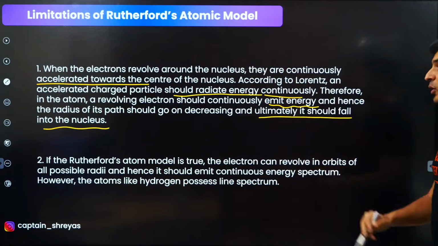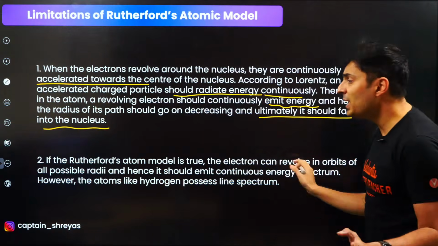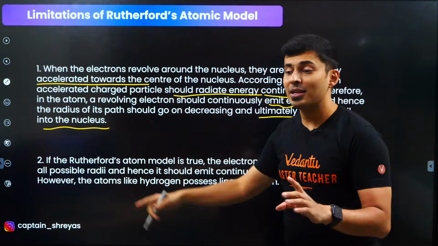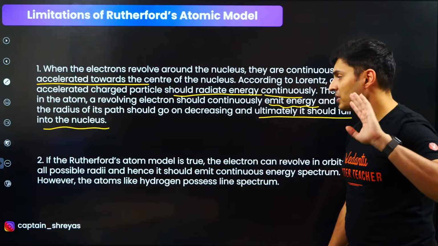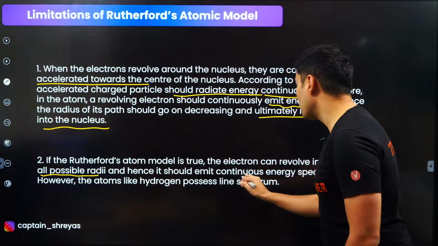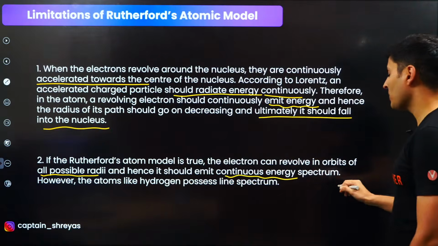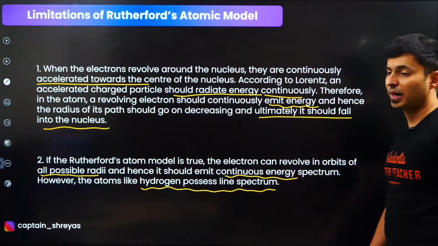Number two, Rutherford's atomic model, if it is true, then the electron can revolve in orbits of any possible radius. He did not say anything about the orbits. So all possible radii are possible. Hence it should emit a continuous energy spectrum. But how does hydrogen possess a line spectrum?